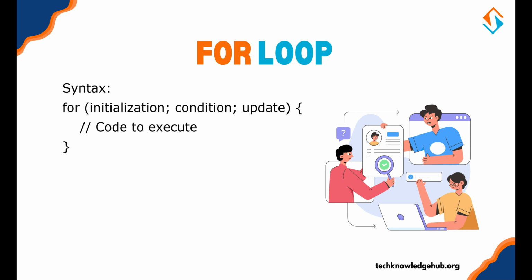For loop. The for loop is used when the number of iterations is known beforehand. Here's the syntax. Let's see a practical example to print numbers from 1 to 10.